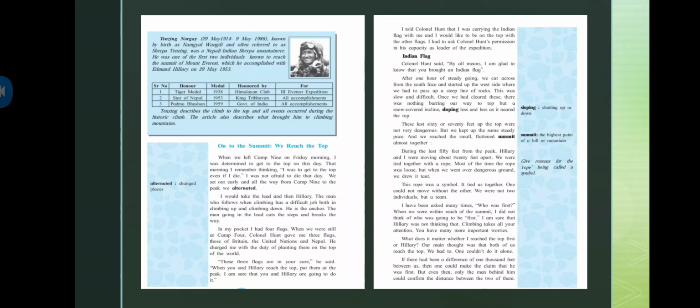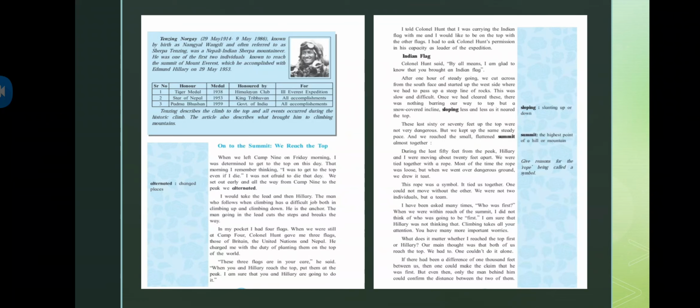Now he's saying, he is the anchor. The man going in the lead cuts the steps and breaks the way. Basically, the person who is leading, if there is any hurdle or barrier coming in their way, has to remove that, cut that, and then lead. So obviously, that becomes a bit difficult.